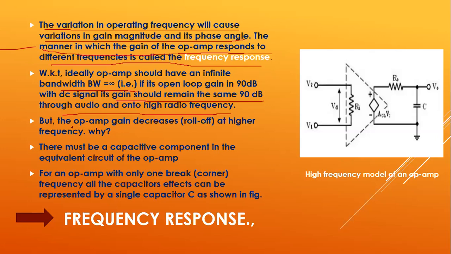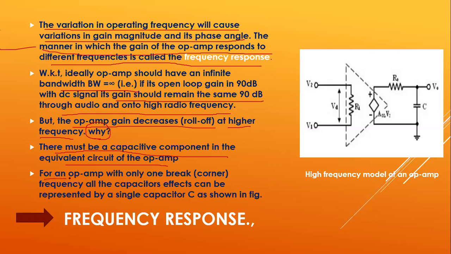That means the op amp gain decreases at higher frequencies. Why does it happen? There must be a capacitive component in the equivalent circuit of an op amp. Due to the presence of this capacitive component present at the output terminals, the gain decreases at higher frequencies.